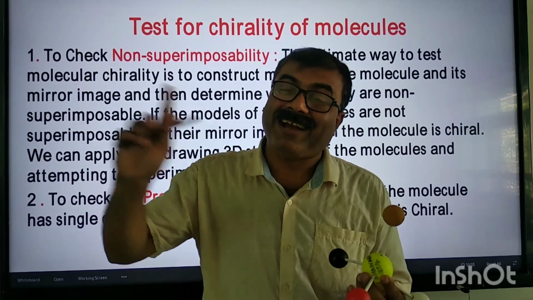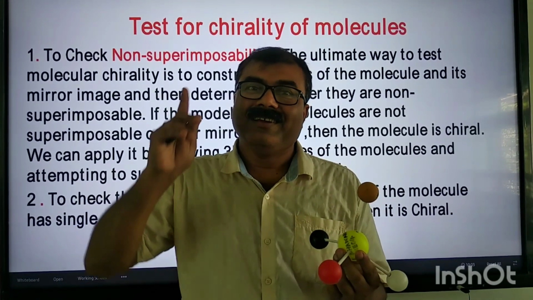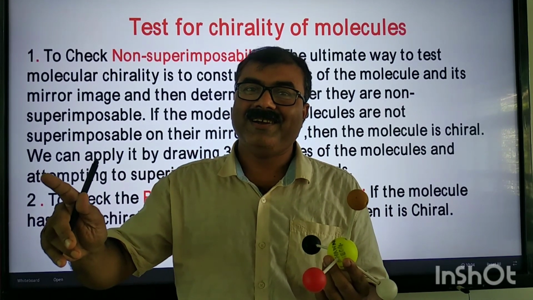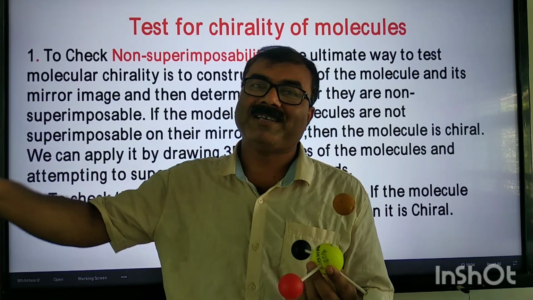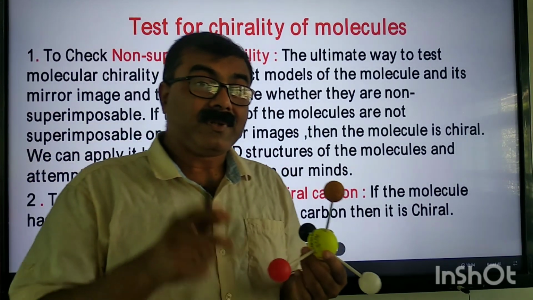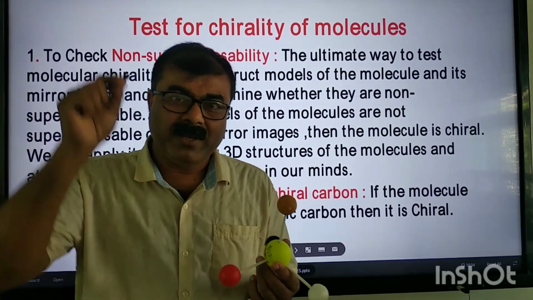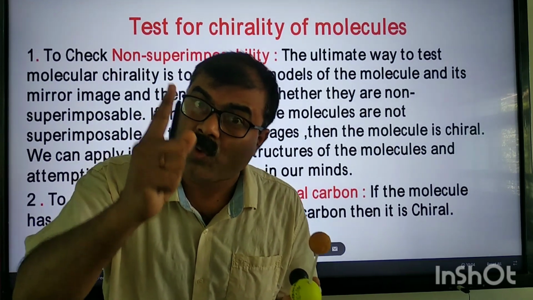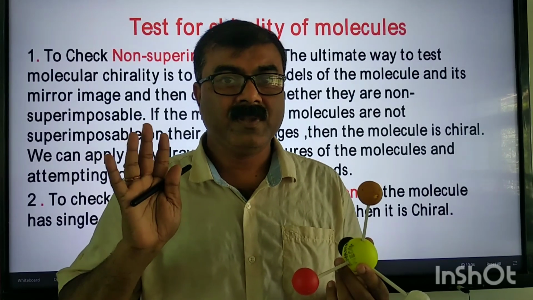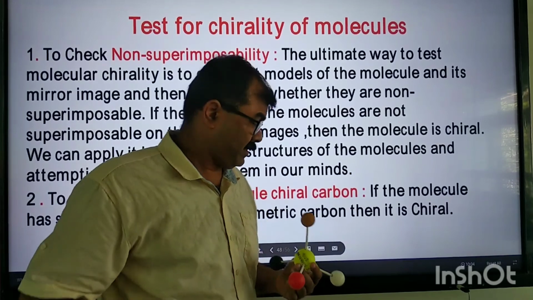Chiral carbon and chiral molecule are different. Having a chiral carbon cannot be a criterion for the molecule to be chiral. Clear? Yes, but once again I am telling, focusing on that particular point, if a given molecule has a chiral carbon, one single chiral carbon, then 100% that molecule is chiral. If more than two, no, we cannot say.